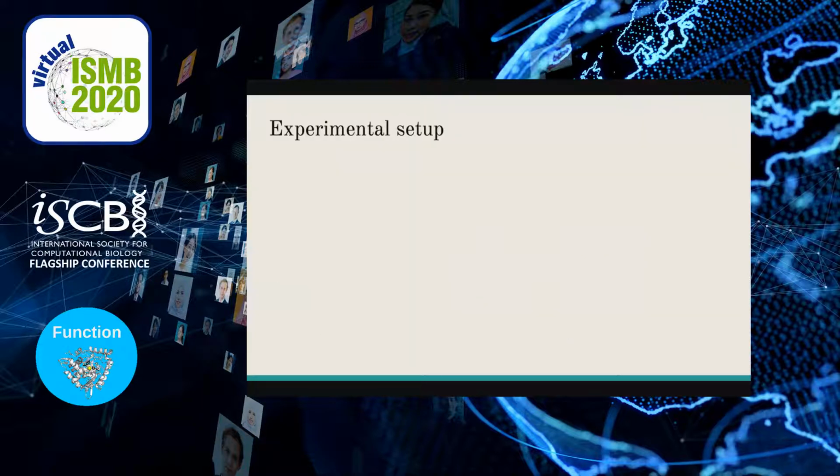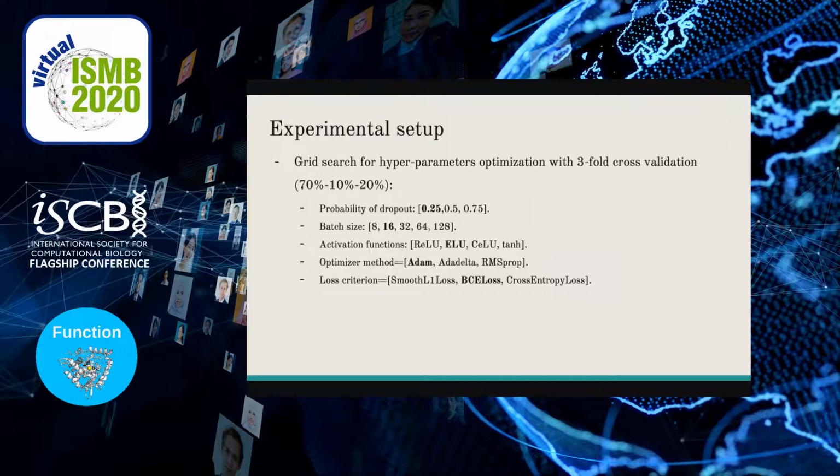The experimental setup we used for developing and evaluating our model was based on a grid search step for optimizing the hyperparameters. We used a 3-fold cross-validation, partitioning the dataset into 70% for training, 10% for validation, and 20% for testing.